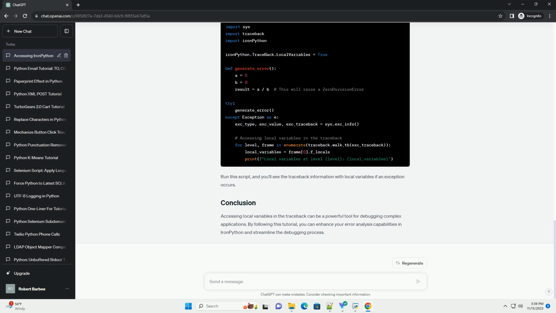Here's a complete example script. Run this script, and you'll see the traceback information with local variables if an exception occurs. Accessing local variables in the traceback can be a powerful tool for debugging complex applications. By following this tutorial, you can enhance your error analysis capabilities in IronPython and streamline the debugging process.